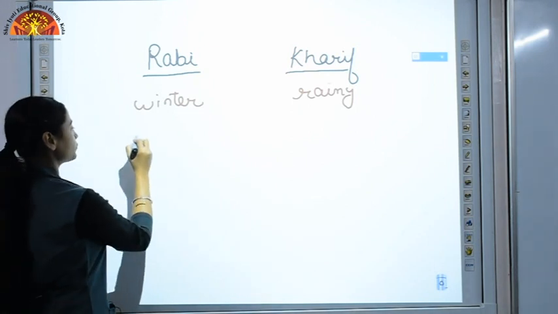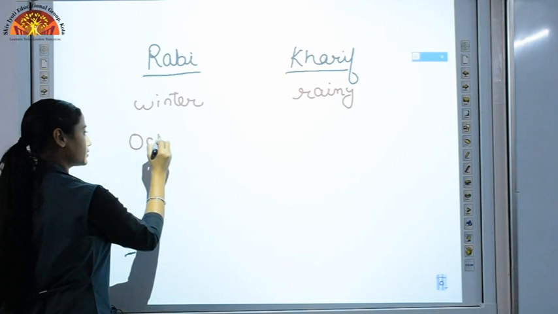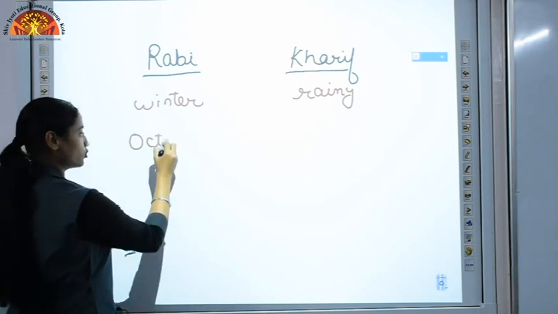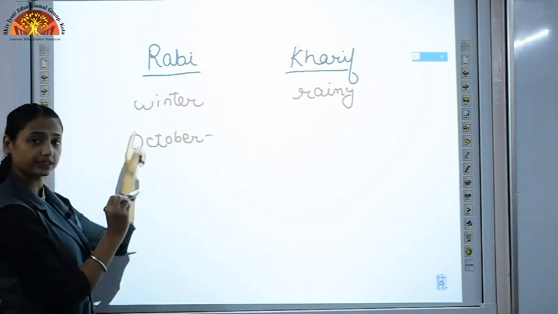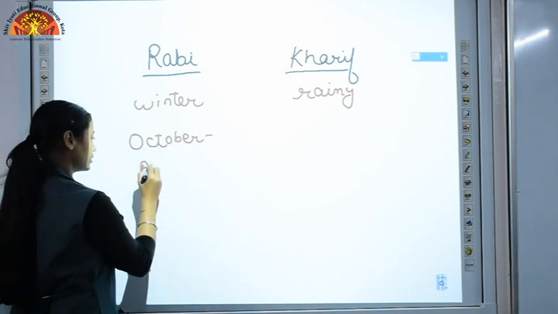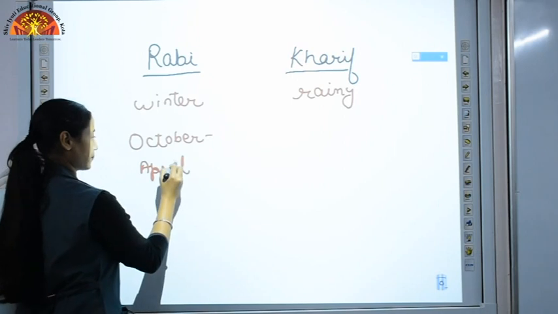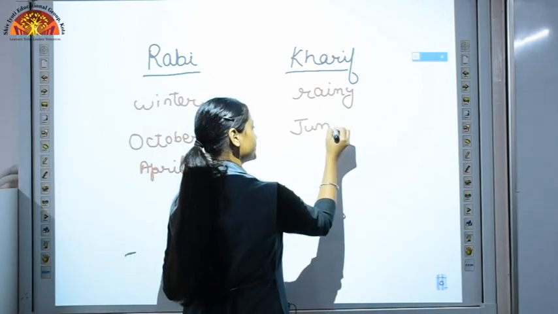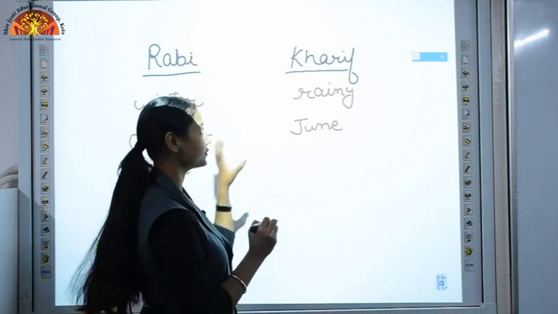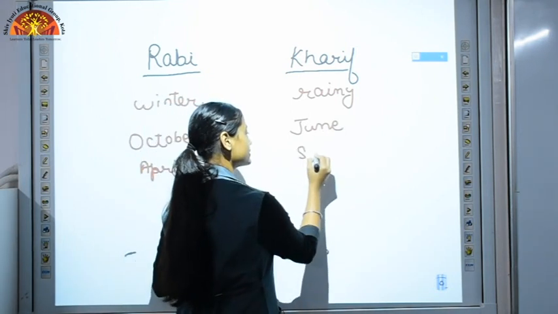Then Rabi crops, we plant these crops in the month of October and we harvest these crops in the month of April. Whereas Kharif crops are planted in the month of June and we harvest this crop in the month of September.